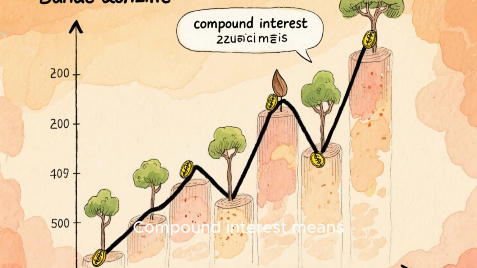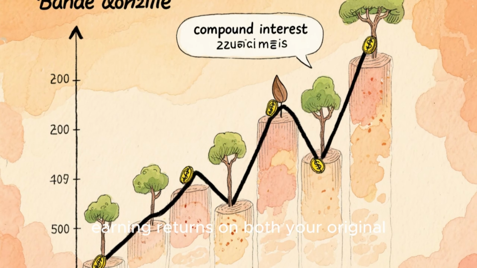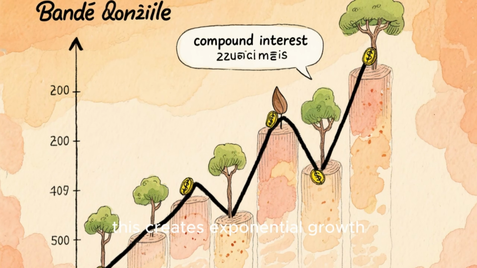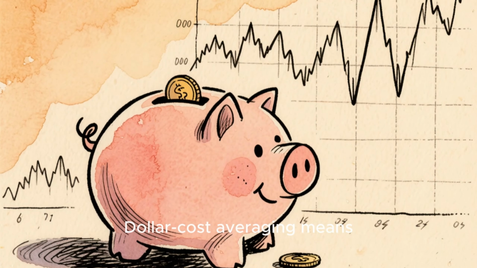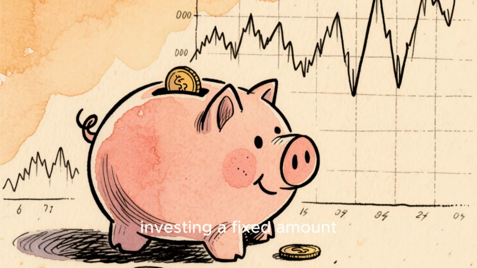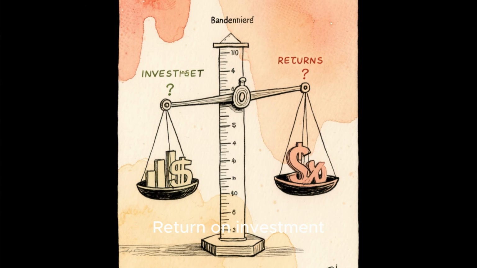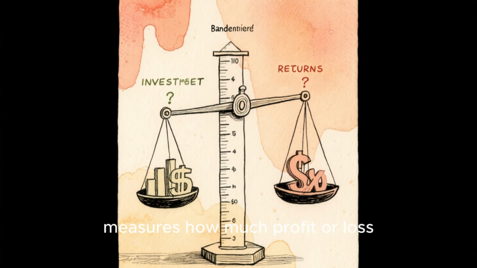Compound interest means earning returns on both your original investment and past gains. Over time, this creates exponential growth. Dollar cost averaging means investing a fixed amount regularly to reduce the impact of market swings. Return on investment measures how much profit or loss you made compared to what you invested.